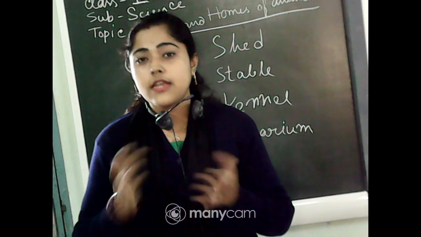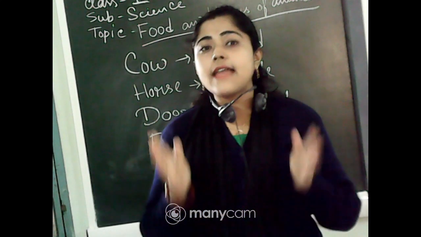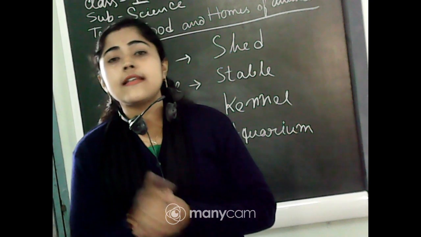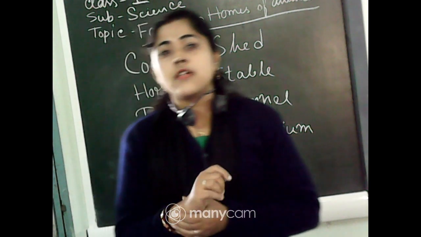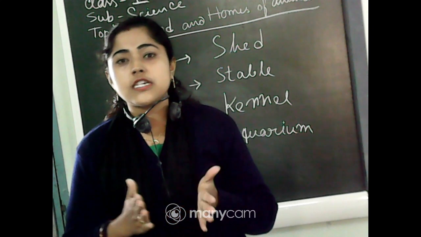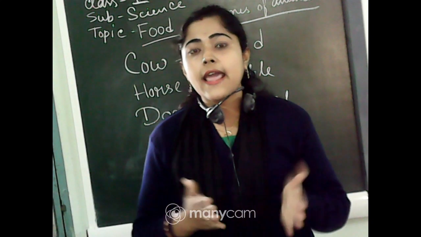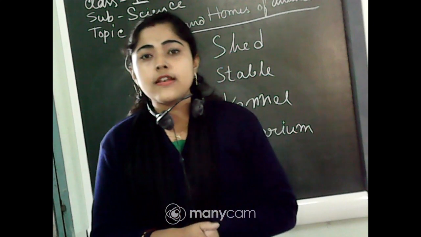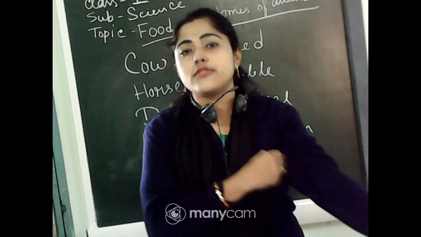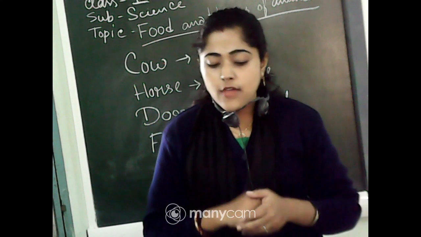Different animals eat different kinds of food, as we also eat different kinds of food, right? Such as vegetables, fruits, fish, meat, eggs. Like that, different animals also eat different kinds of food.